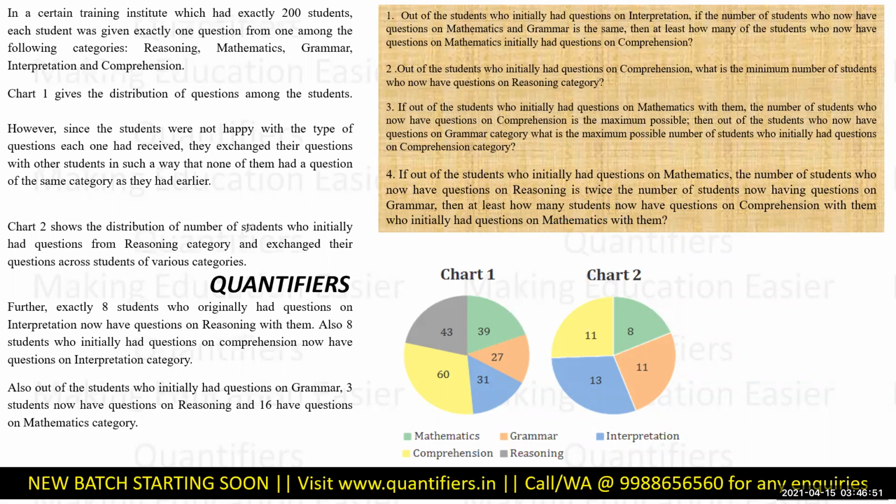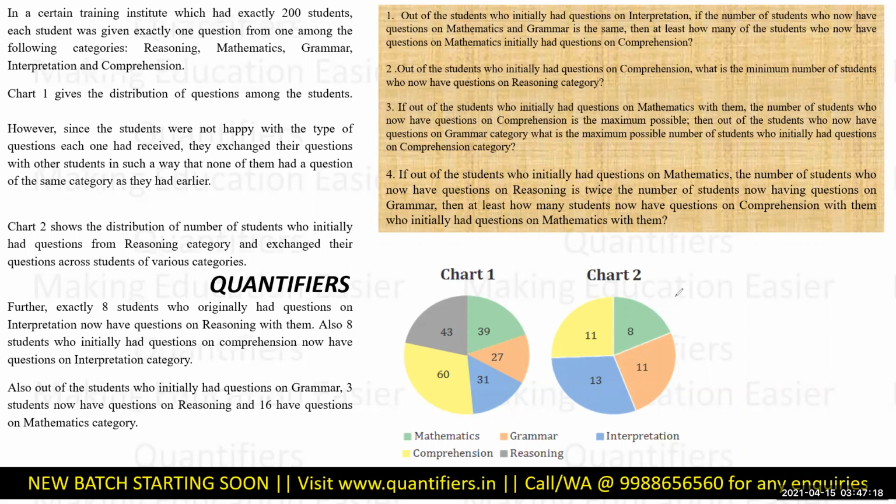Chart 2 shows the distribution of the students who initially had questions from reasoning, which means these 43 students, and now they have exchanged with students from different categories. So अब इनको 8 मिल गए मैथ से, 11 मिल गए ग्रामर से, and so on and so forth. So reasoning की information हमें दी हुई है. Then 8 students who originally had questions on interpretation now have reasoning with them. 8 who had comprehension now have interpretation category, and some interchange information is given to them.